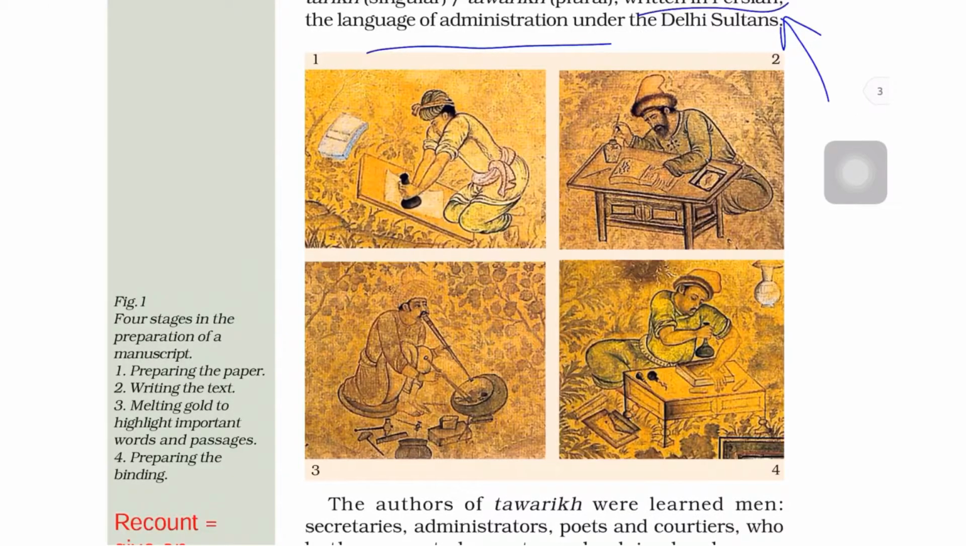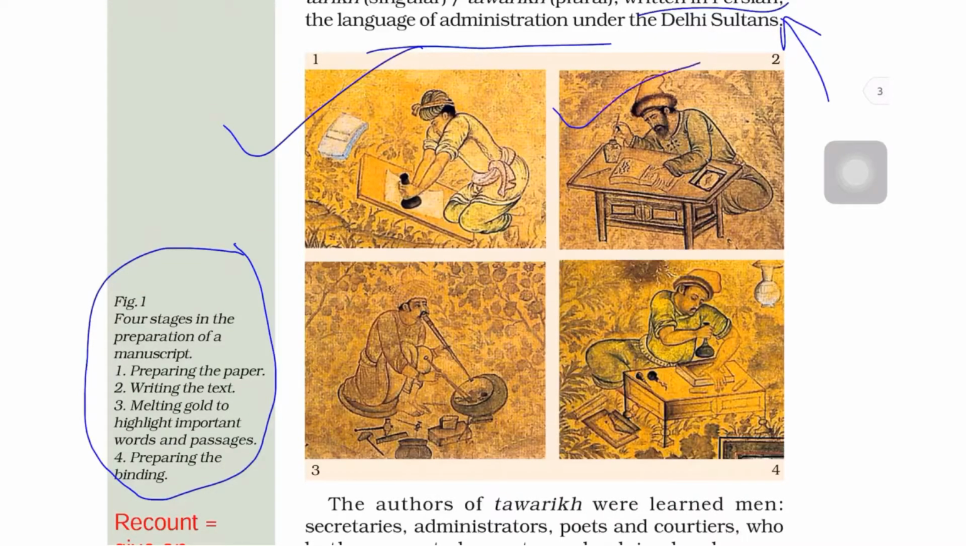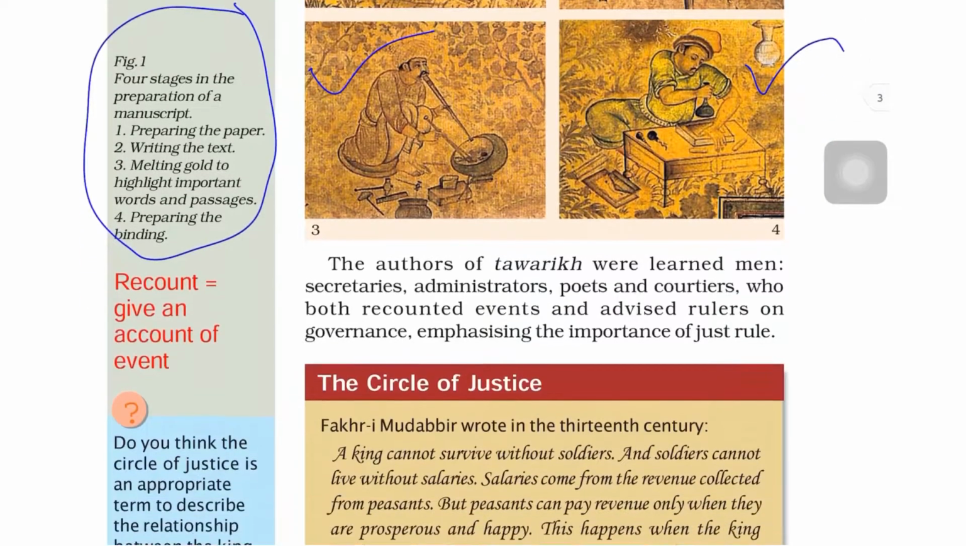Now friends, in the picture you will see the process of writing a manuscript. In the first image you had to prepare the paper, then they would write the text, then gold was melted to highlight the important words. Just as today we highlight the text in Adobe PDF, at that time they had to melt gold for highlighting the important words. So see the importance of gold. And fourth, they had to prepare the binding. So this was such a cumbersome process of writing a manuscript.